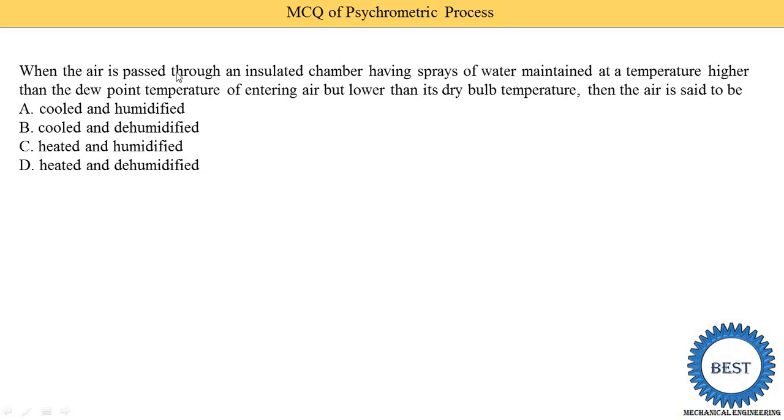So again I repeat this question. Air is passed through an insulated chamber having a spray of water, meaning in the chamber the water is sprayed, and the water temperature is higher than the dew point temperature of the entering air but lower than the dry bulb temperature. The air is said to be option A, cooled and dehumidified, because the temperature of the water is lower than the air, so the air is cooled, and when the water is sprayed, then by default the humidification process is going on.